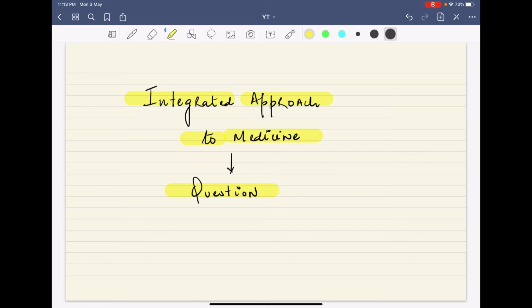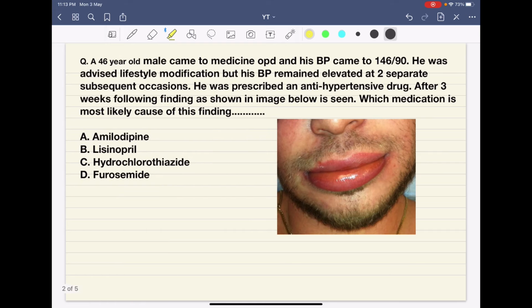Now straight away coming to the question. A 46-year-old male came to medicine OPD and his BP came to be 146 by 90. He was advised lifestyle modification but his BP remained elevated on two separate occasions. He was prescribed an antihypertensive drug.